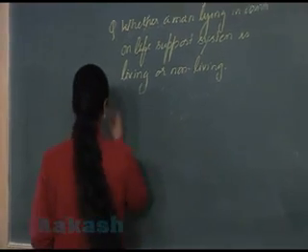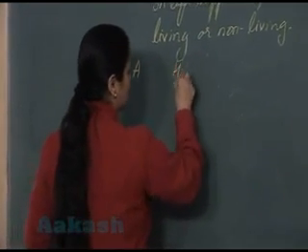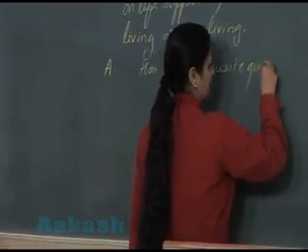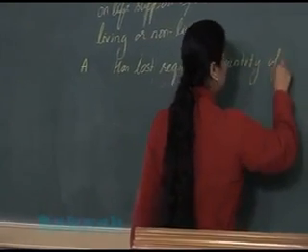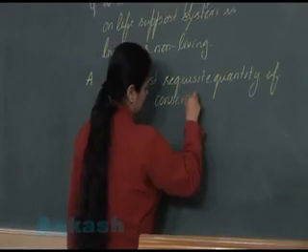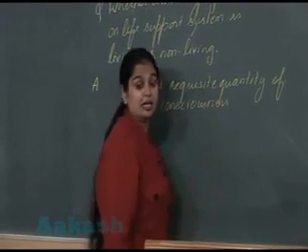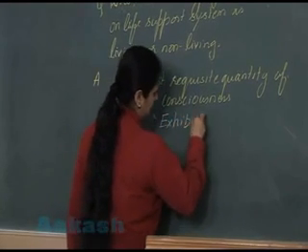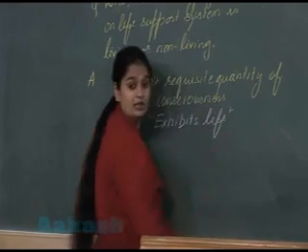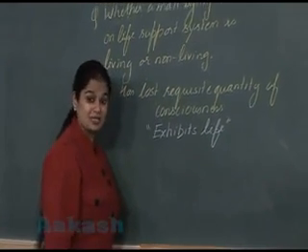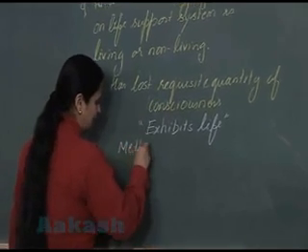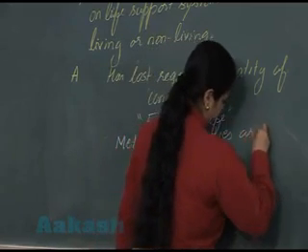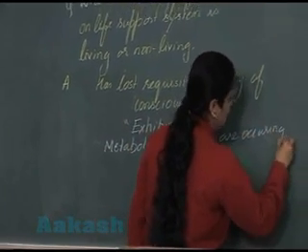So let's write it down. A person in coma has lost the requisite quantity of consciousness, but still exhibits life, because the metabolic activities are occurring inside the body of the organism.